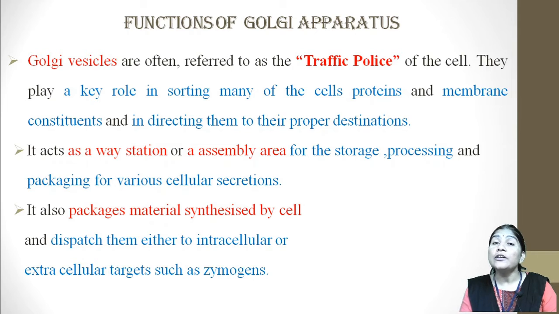Next are the functions of Golgi apparatus. We learned the morphology, in which the different elements of the Golgi apparatus are present: the vesicles, cisternae and the tubules. Here the Golgi vesicles are often referred to as traffic pulleys. Why are these Golgi vesicles called the traffic pulleys of the cell?